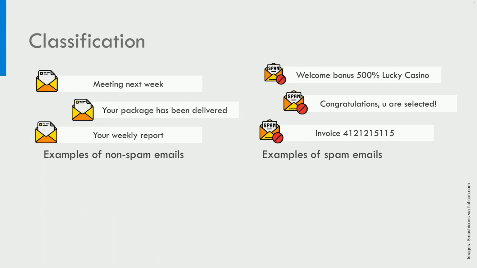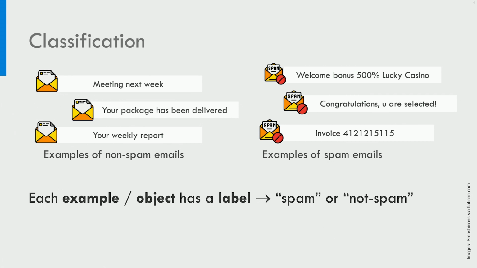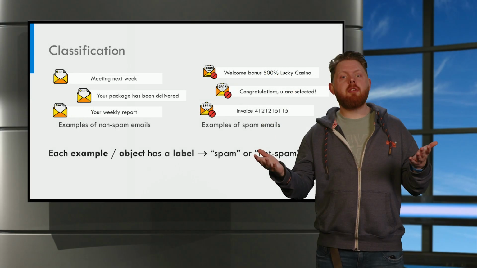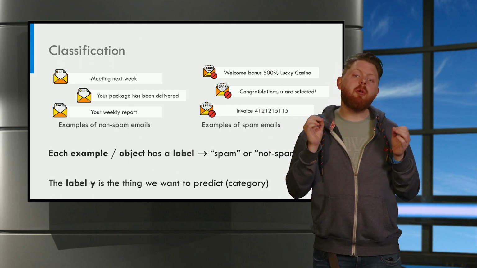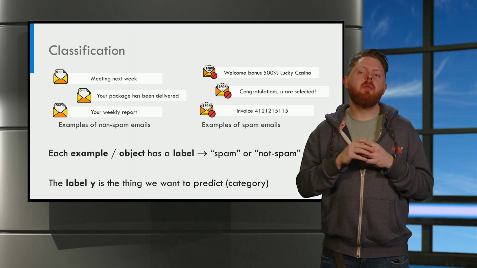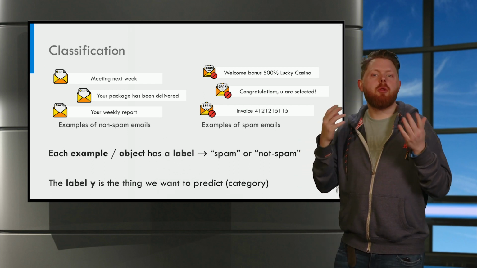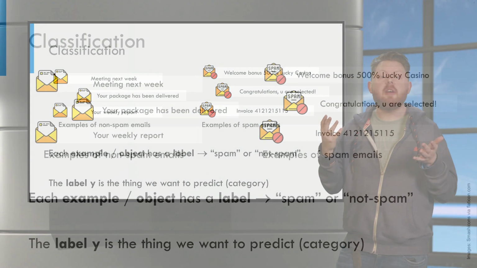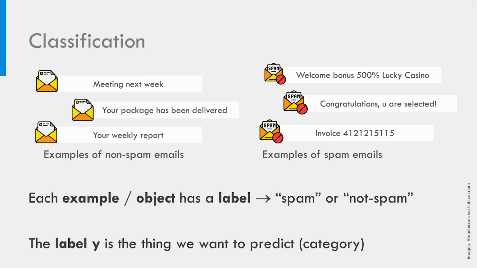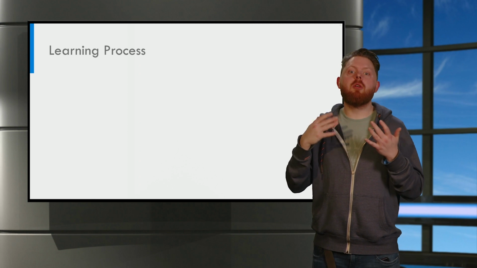So we have examples of spam and non-spam emails. We distinguish between these examples, also called objects, based on their label. In our task, the labels are spam and not spam. The label is indicated by the letter Y. It is the thing that we want our model to predict. Such tasks, where the objects are assigned to a category, are known as classification tasks. Let us now talk about the learning process.